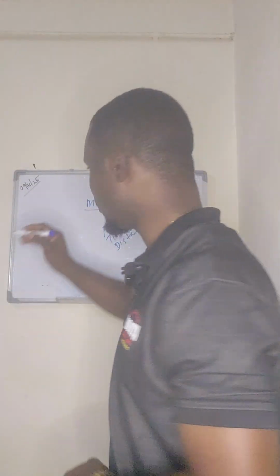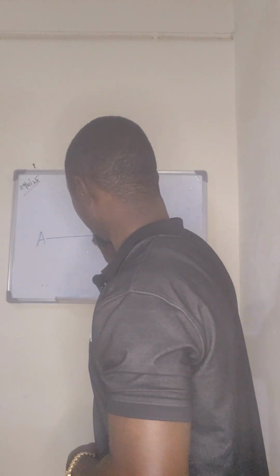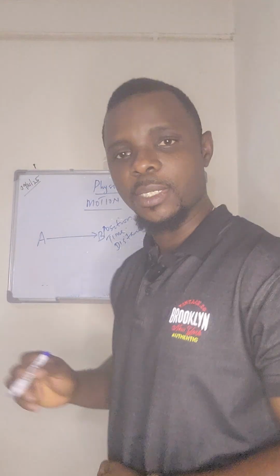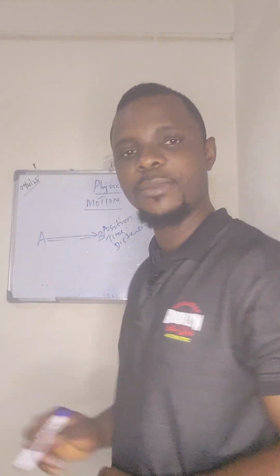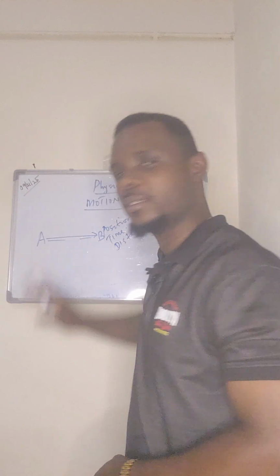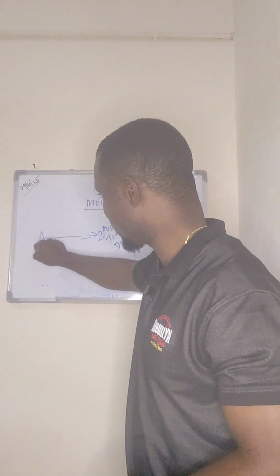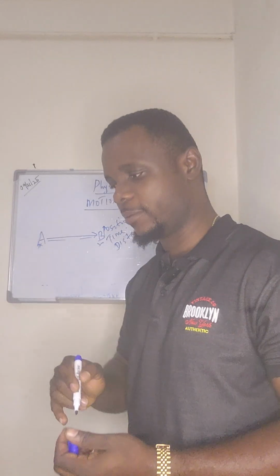So that means there's a reference point. If the body was in point A, it has moved to point B. There's a distance covered, the time frame in which that distance was covered, and there's a reference point from where it started and to where it ended.